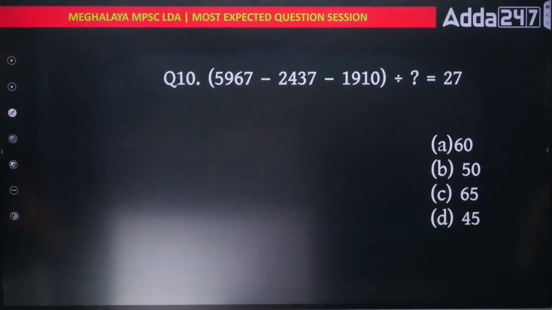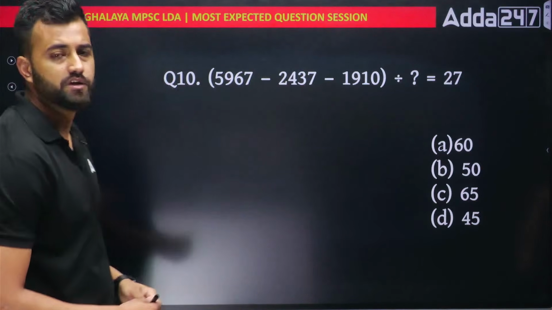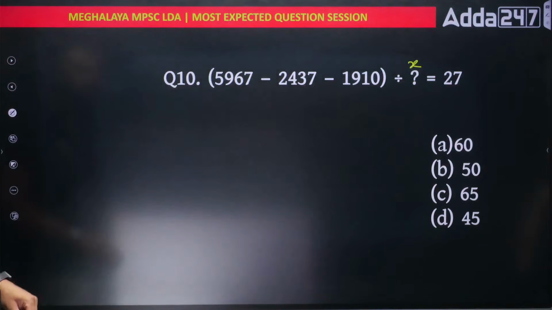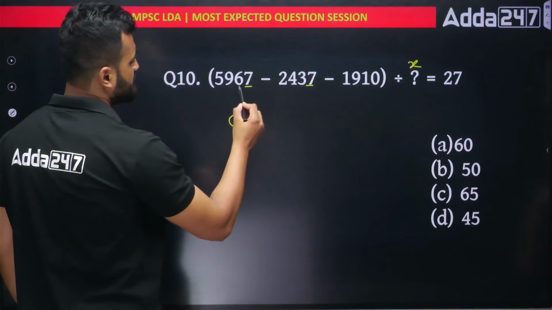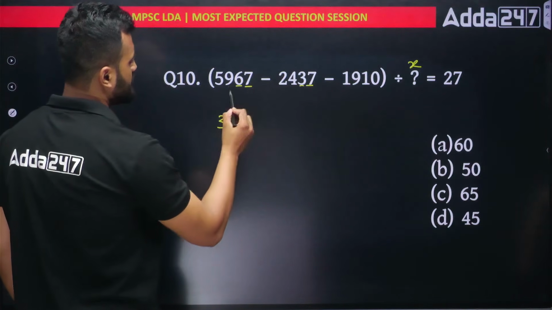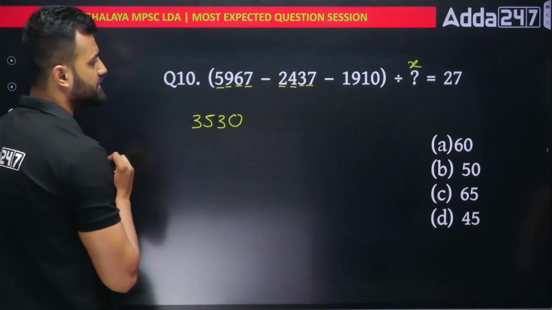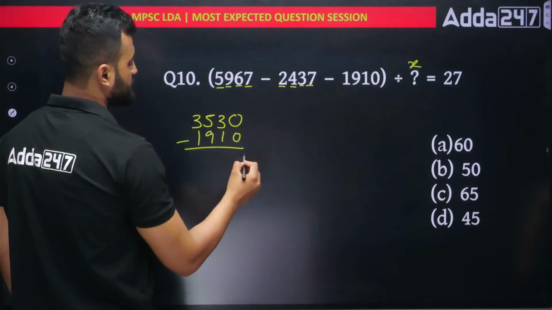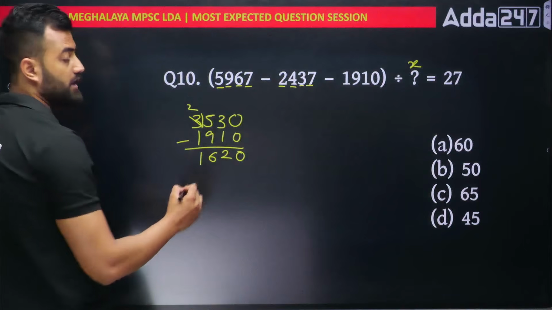Okay, next. Again, a simplification question, let's do it quickly. This, divide by question mark, equal to 27. So divide by question mark means I can take an X out here. Let's subtract them. See, 7 minus 7 is 0. 6 minus 3 is 3. 9 minus 4 is 5. 5 minus 2 is 3. Done. Then from here subtract this one. 1, 9, 1, 0. Subtract it. 0, 2. You cancel. You carry 6, 1.